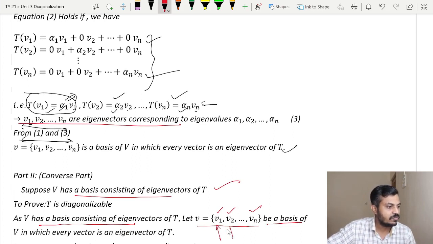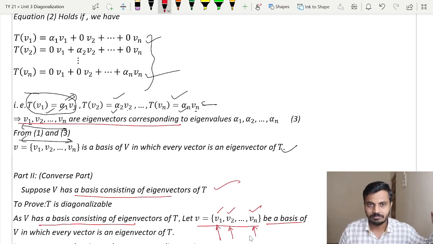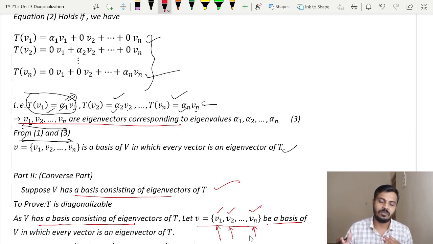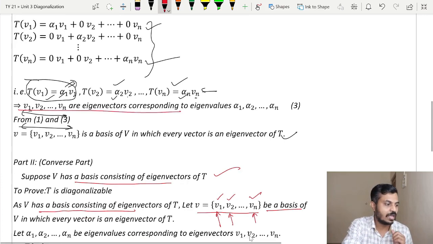Now since each vector is an eigenvector, definitely there will be some eigenvalue, isn't it? Because first of all, how do we get the eigenvectors? Without eigenvalue we cannot get eigenvectors, right? Now since V1, V2, Vn are eigenvectors, there will be some eigenvalues corresponding to these eigenvectors. So let us call these eigenvalues alpha 1, alpha 2 and so on up to alpha n.